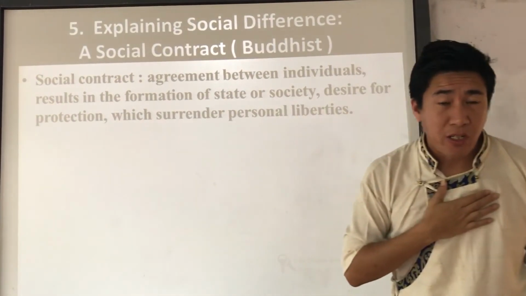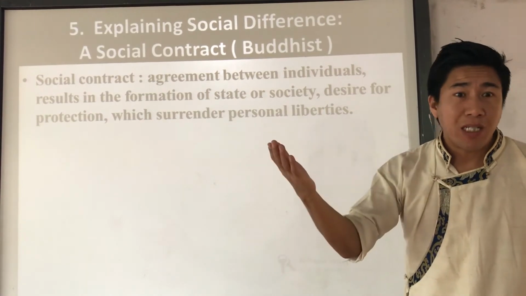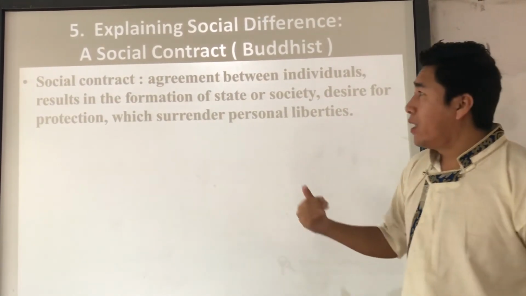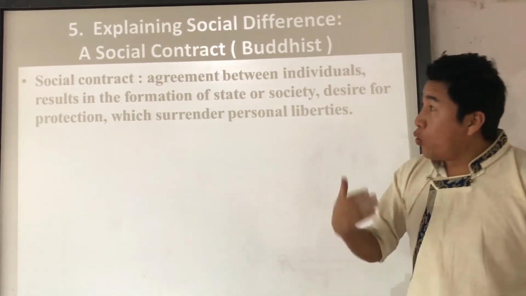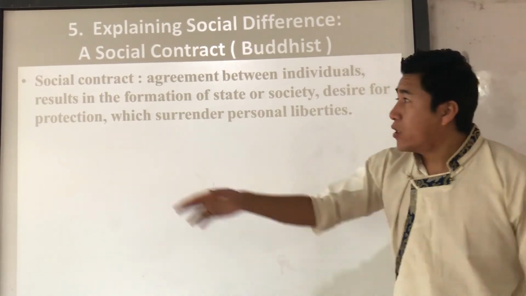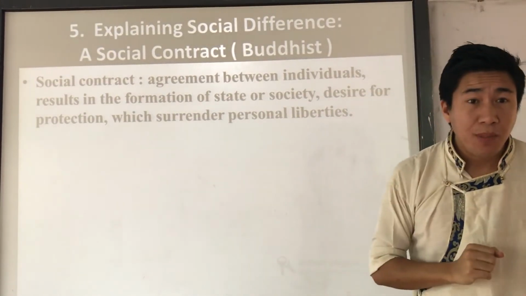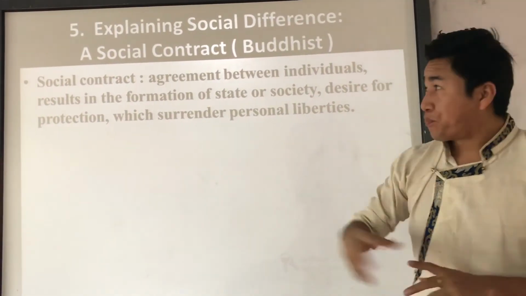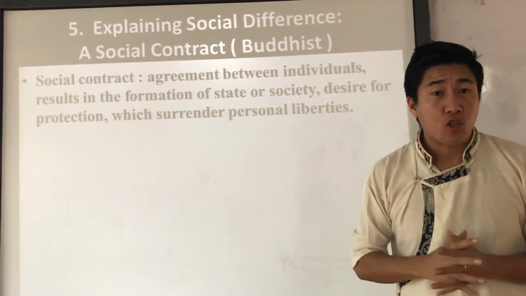For their own protection, because in society there are rules and regulations. If you want to make a society and protect yourself, then in this process you have to surrender your personal liberty or freedom. So that is the concept of the social contract.